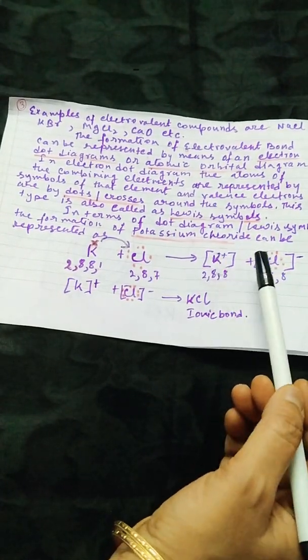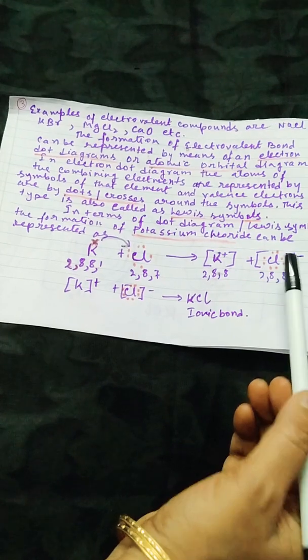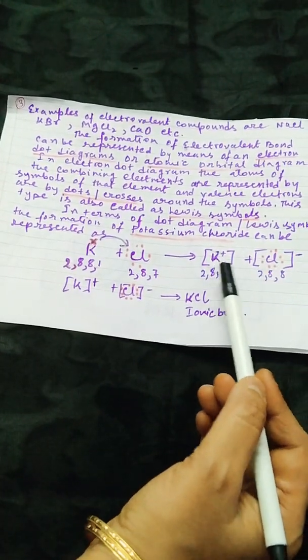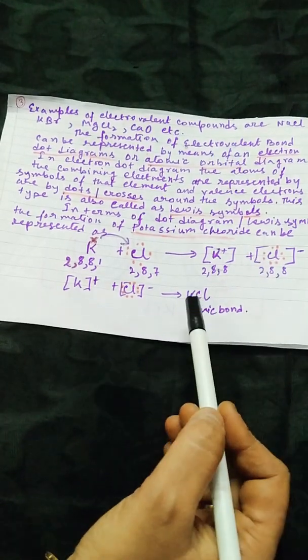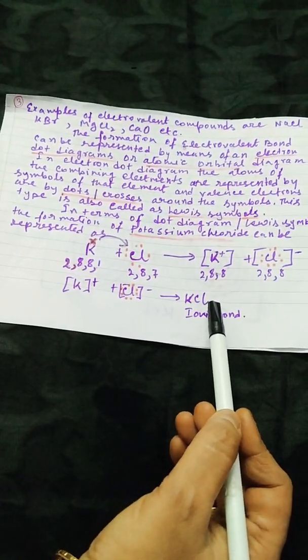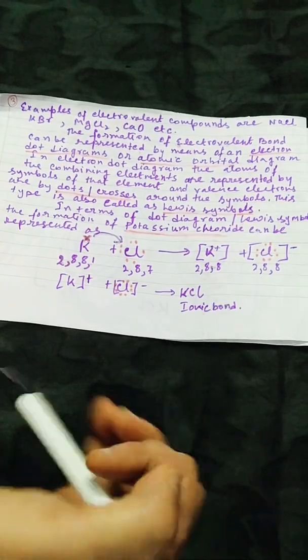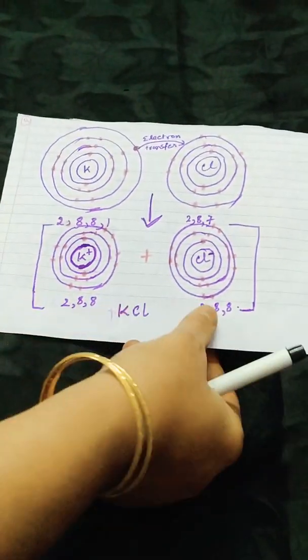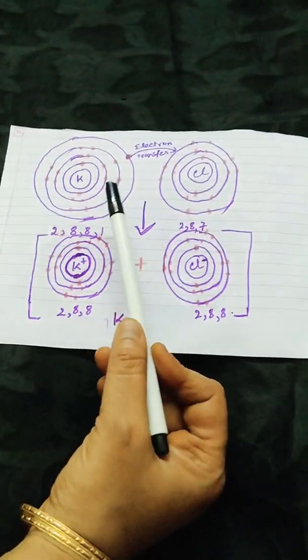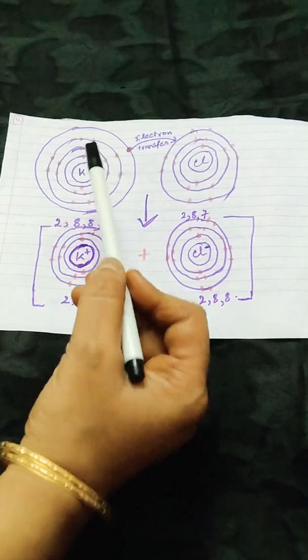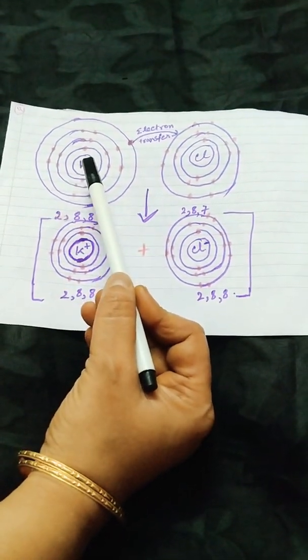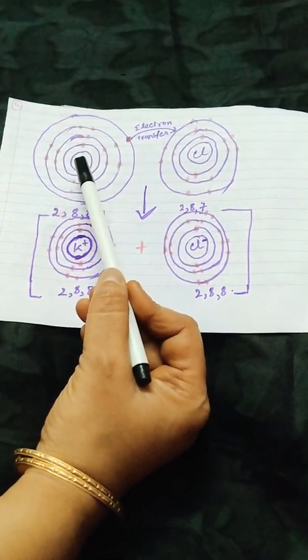One has a different charge than the other, so they will combine together by electrostatic force of attraction to give us one ionic compound KCl. Now I'm coming to the orbital diagrams. How will we draw the orbital diagram for potassium? Already you have learned this in class 9.